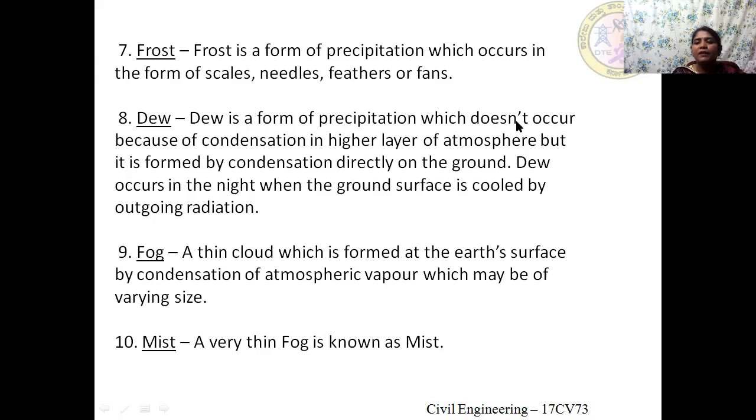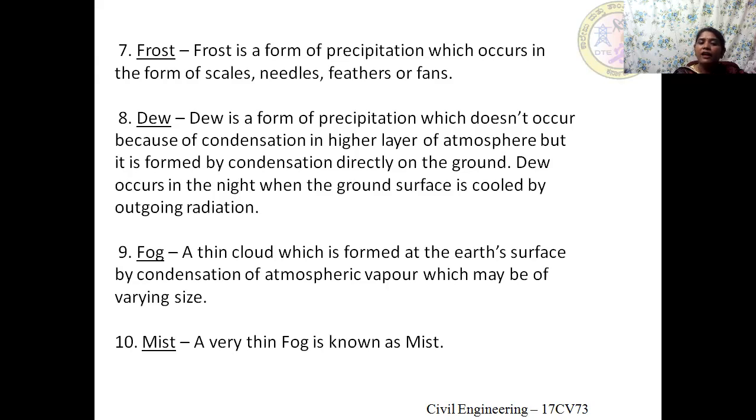Moving on to the next form of precipitation, that is dew. Dew is a form of precipitation which doesn't occur because of condensation in the higher layer of the atmosphere. The water vapor gets condensed in the higher layer of the atmosphere to form clouds. But with dew, that condensation doesn't happen in the upper layer of the atmosphere; it condenses on the ground surface. It is formed by the condensation directly on the ground surface.